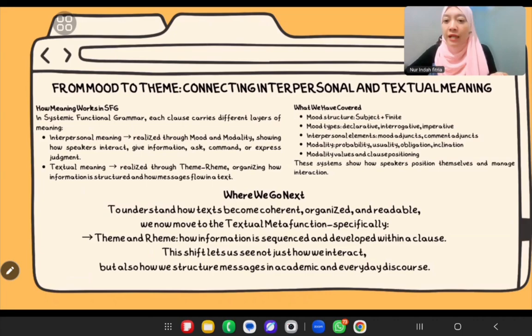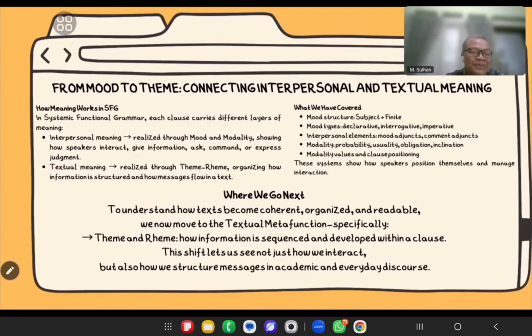Mr. Sohan, before I go on, I'd like to clarify one quick thing about the sequence of the topics. In most textbooks, especially Halliday and Thompson, theme rheme usually comes before mood. But for this presentation, I intentionally switched the order. The reason is very simple and pedagogical. Mood is much easier to recognize visually, especially the subject and the finite, which stand out clearly. Yes, correct. Okay, go on.